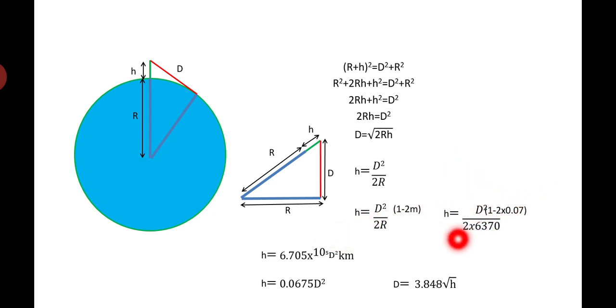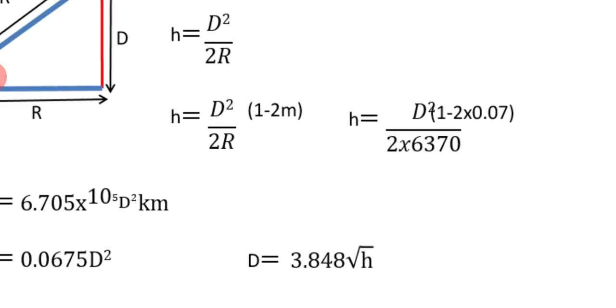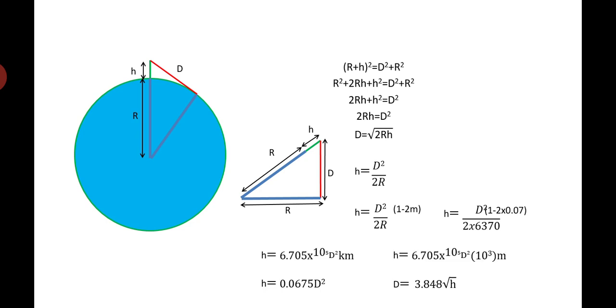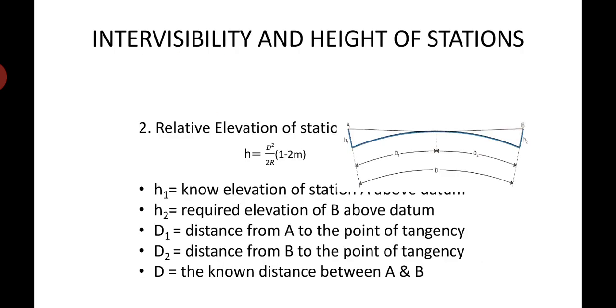And also D I have given here, you can see that D is equal to 3.848 square root of H. You can have this thing, then it will be very easy to go with that. Now intervisibility and the height of station is a very important concept, where you will be having intervisibility in terms of D, how it is going to be there. That is a very important thing.